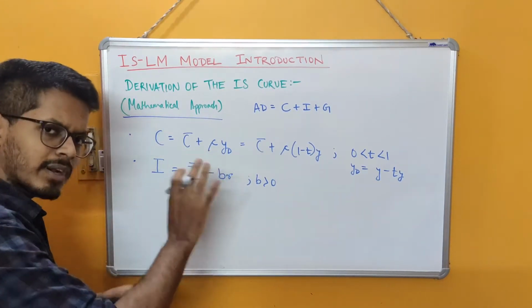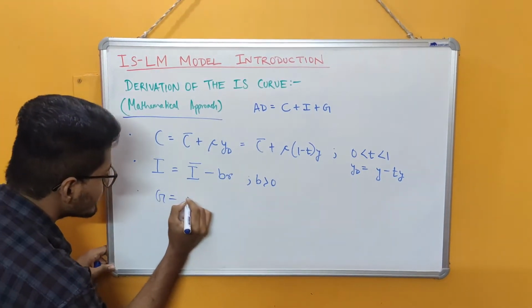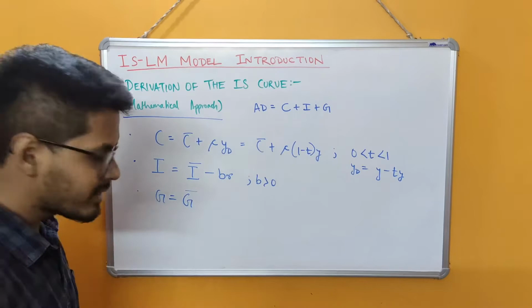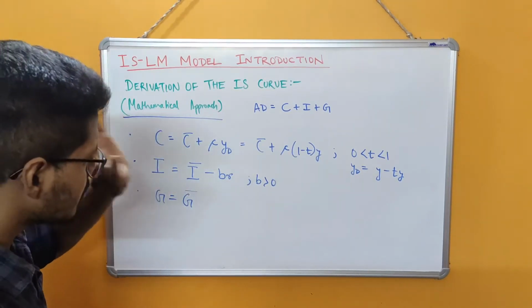So this is the autonomous part which is fixed, and this is the induced part. And the third component is G. Just for the sake of simplicity, we assume the government spending, or the government expenditure, to be a constant, and it is equal to G bar.